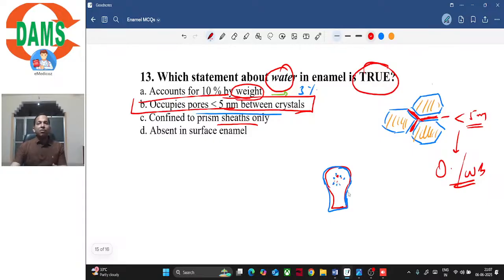So water is present in more than one place. Also, if there is a defect in the enamel, in that defect as well, water would be present. Any crystal defect, water would be present. So water is present in at least 3 places, so option C is incorrect, option A is incorrect. Absent in the surface enamel, again this is incorrect. Water is present everywhere, it's just that we can't see it. It is even present in the surface layer.